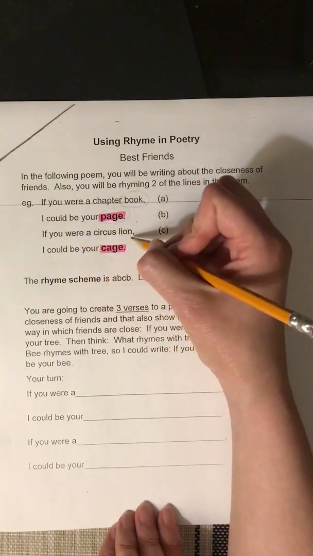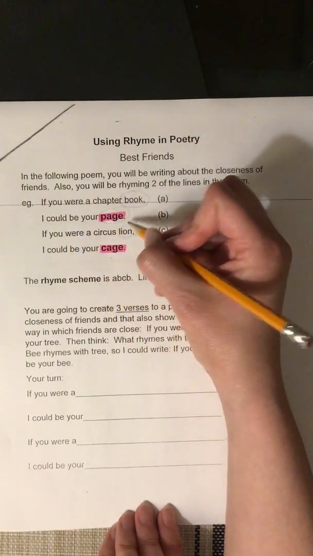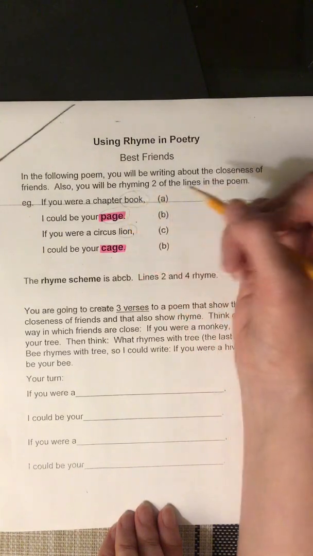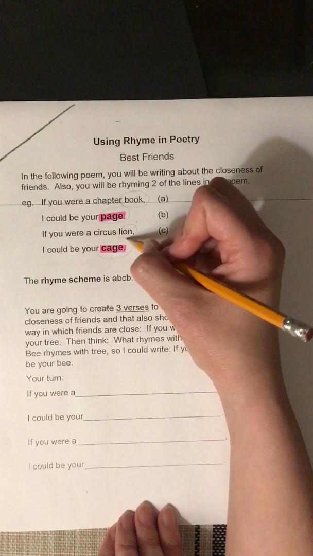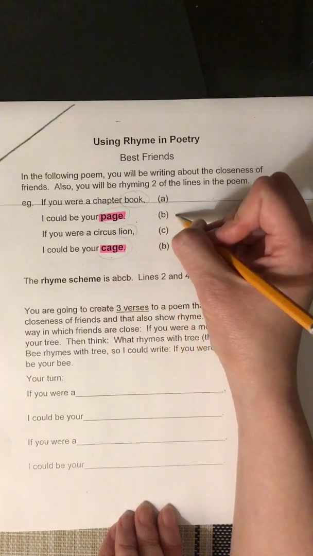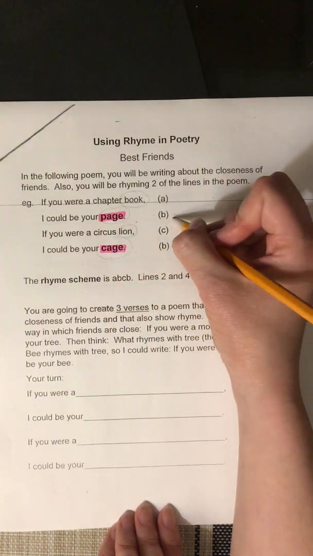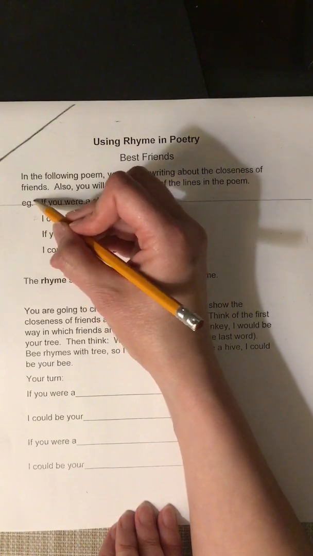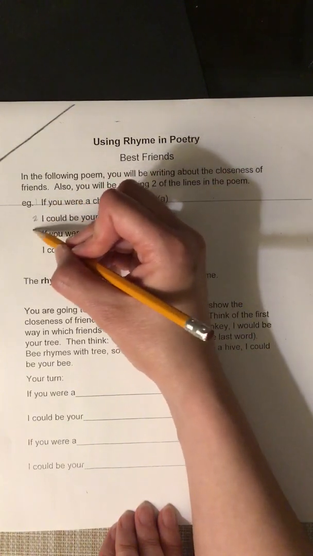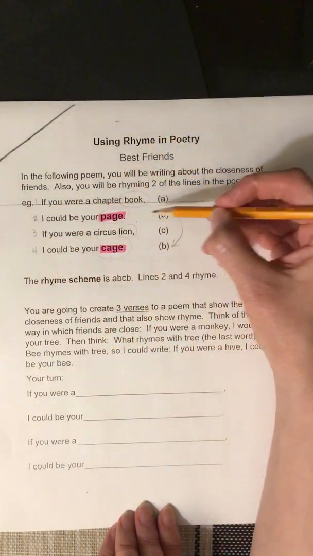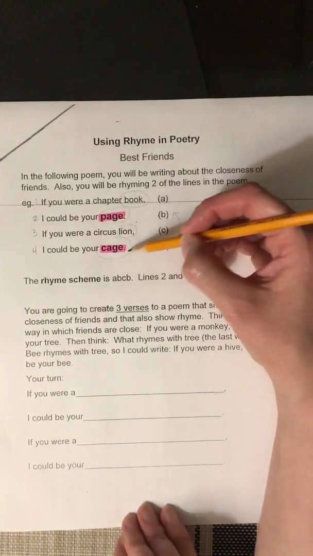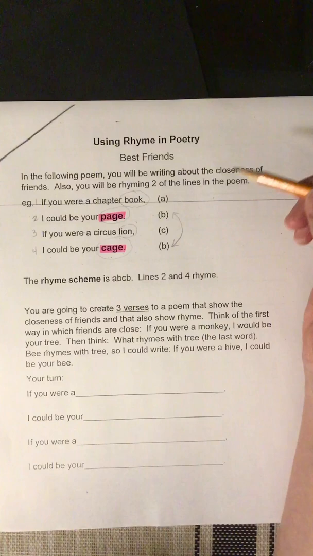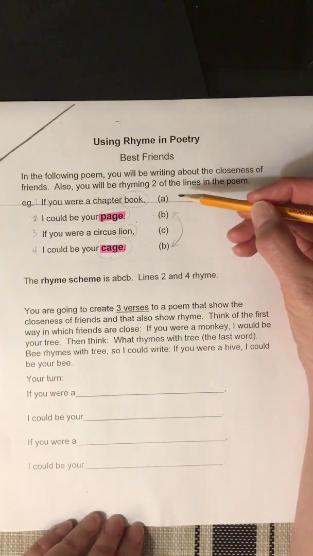If you were a circus lion, there's the end of the word. Does lion rhyme with page or book? No, it doesn't. I could be your cage. Oh, there's our first rhyme. And our first rhyme is lines 2 and 4. So if this was line 1, this is line 2. This is line 3. This is line 4. Lines 2 and 4 are lines that rhyme. Okay? So it creates a pattern.